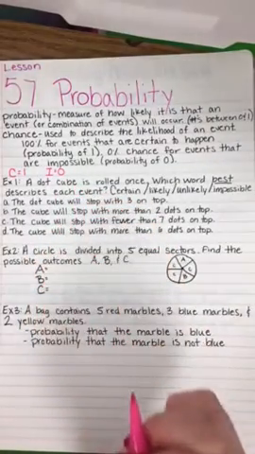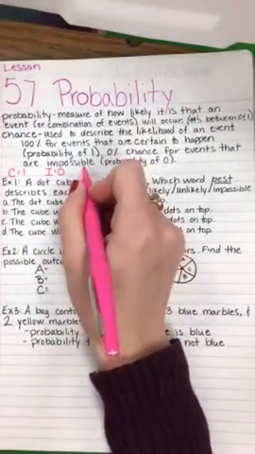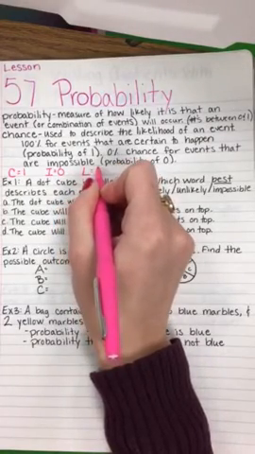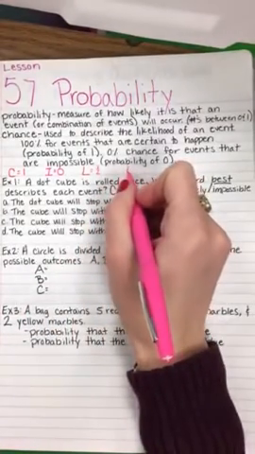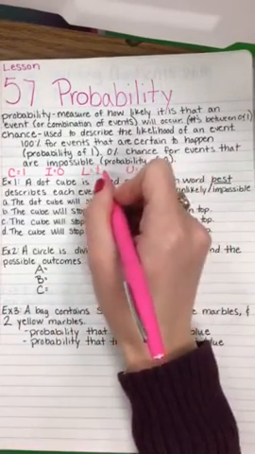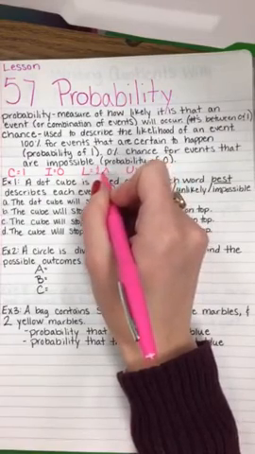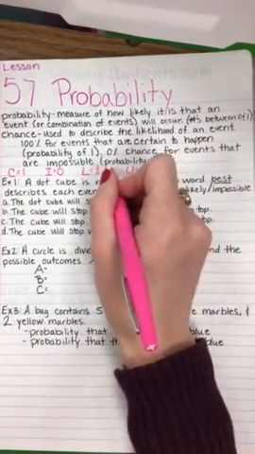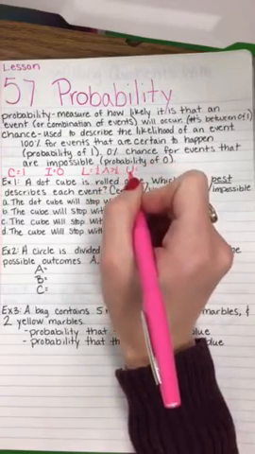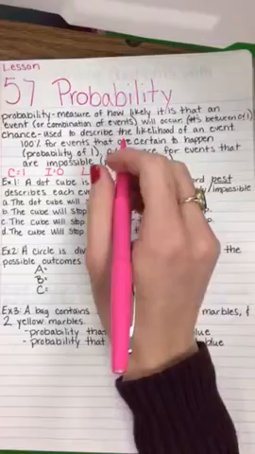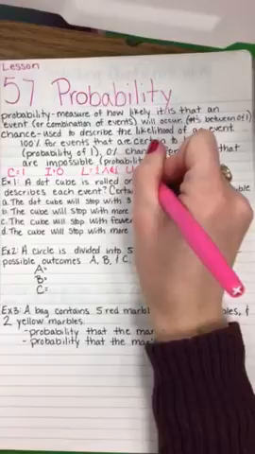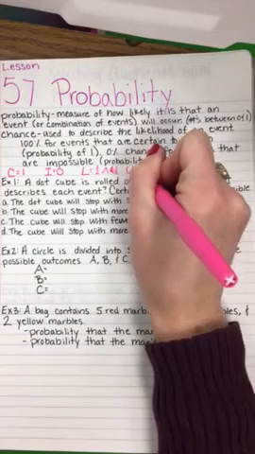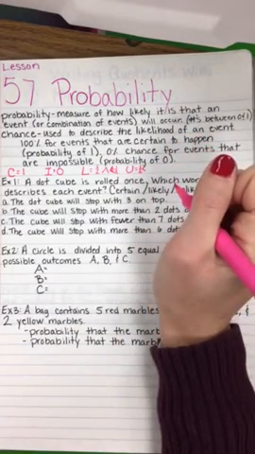If an event is more likely to occur, so if it's likely, it might be half or more. And if it's unlikely, it would be less than half. So like greater than half. Pretend that's a greater than sign. Or unlikely, which would be less than half. Half or less than half.